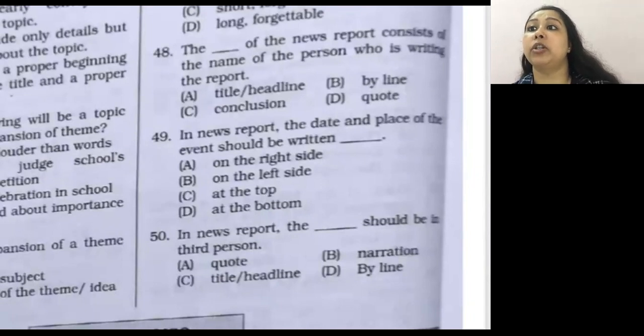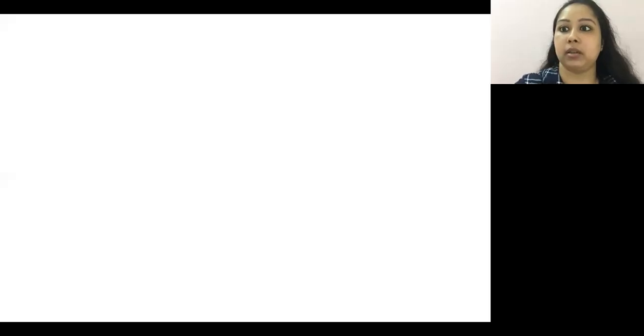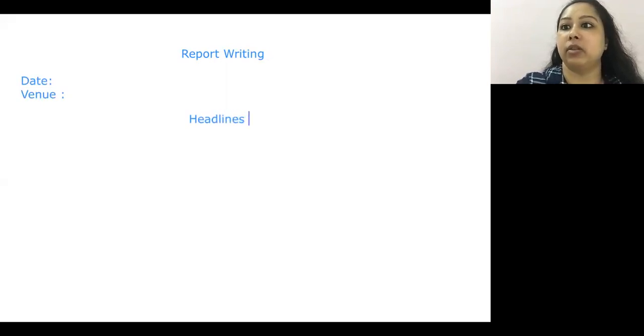Okay, you did not understand what do you mean by byline. Okay, Chewy, usually when we write news report, I'll give it to you. You'll understand better. Yeah, it is news report in paper. Now see, what generally happens is, if I'm talking about the format of report writing, you have date written. Next line, you have venue. Then you have the headlines.